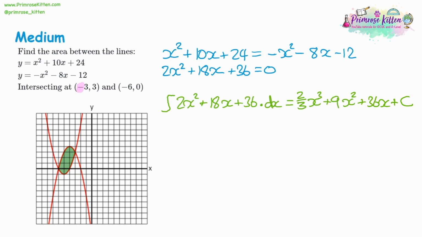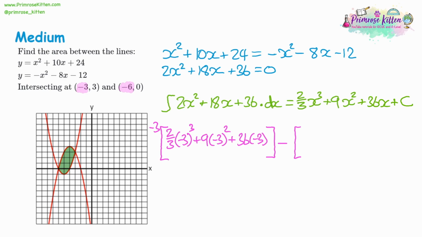We're going to substitute in negative 3 and negative 6, the x coordinates of where the two lines intersect. Start with the largest one, which is negative 3. So this one might be a little bit complicated. We've got 2/3 of negative 3 cubed plus 9 lots of negative 3 squared plus 36 lots of negative 3.